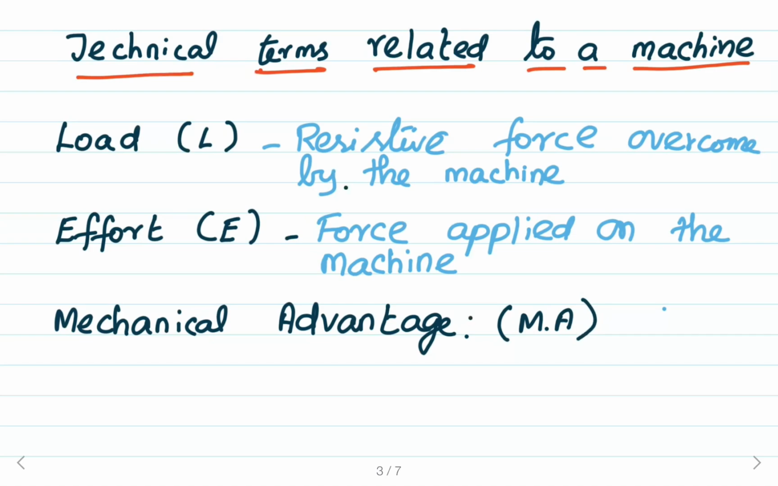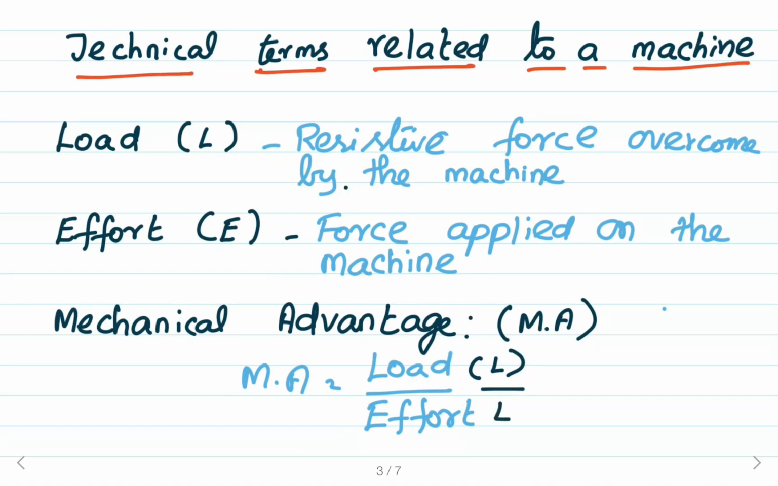So, the mechanical advantage is the ratio between the load and the effort. That is, the load overcome by the machine to the effort applied on the machine. Mathematically, mechanical advantage is equal to load overcome by the machine divided by effort applied on the machine. The relation connecting load and effort is given by mechanical advantage.